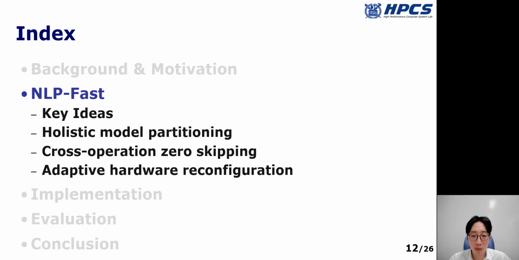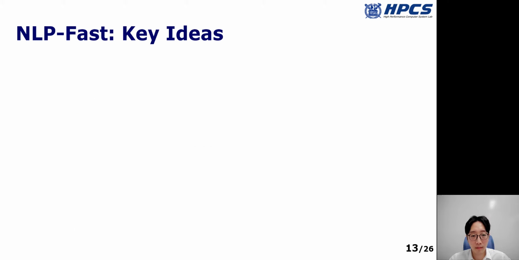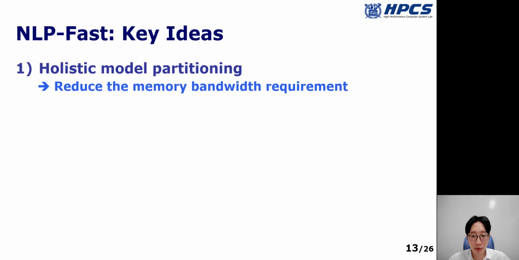From now on, we propose NLP-Fast to resolve those performance problems to achieve a highly scalable and flexible system architecture. Let's move on to our key ideas. We propose three effective optimizations. First, NLP-Fast can reduce the off-chip memory traffic by using holistic model partitioning.